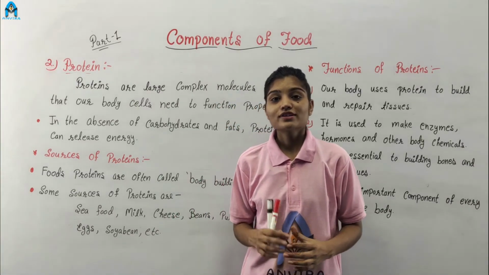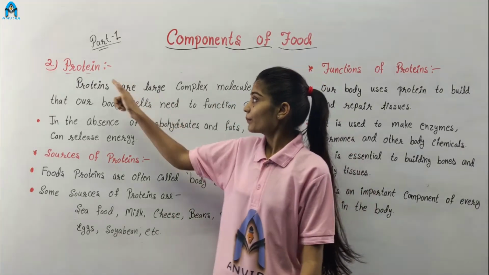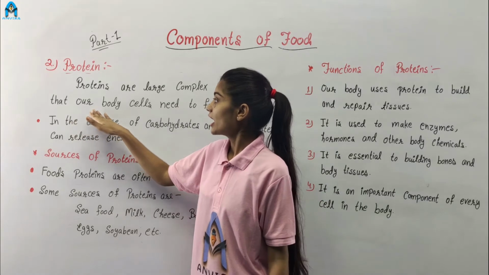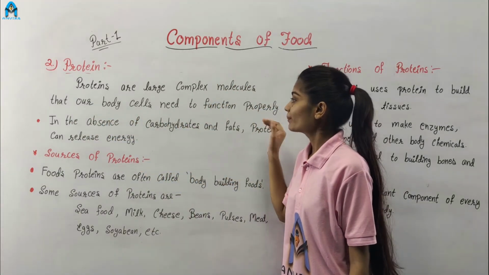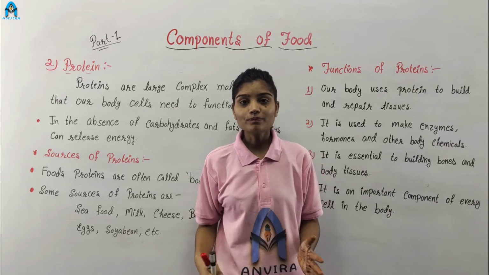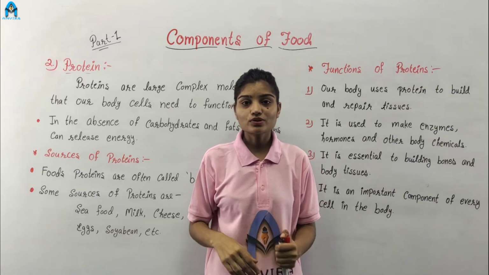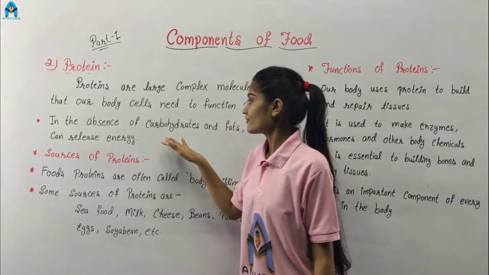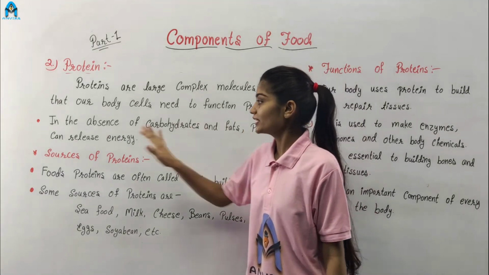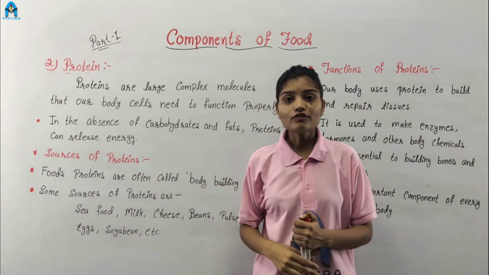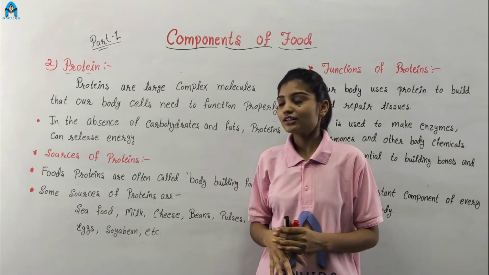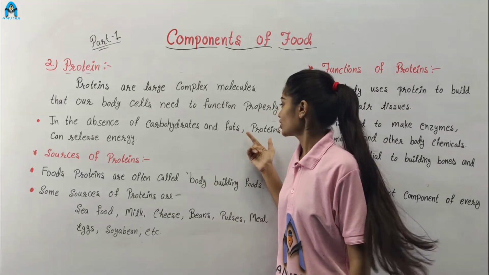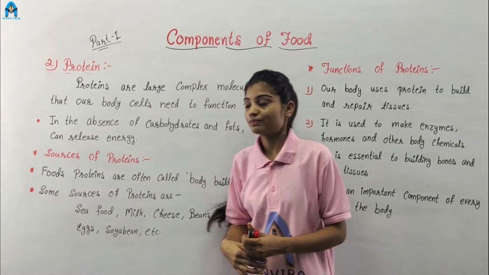Now we study our second component of food, which is protein. Proteins are large complex molecules that our body cells need to function properly. In our body, many processes occur and all these processes require protein to function properly. In the absence of carbohydrates and fats, protein can release energy. When our body does not receive any energy from carbohydrates or fats, then in this situation, proteins can release energy.